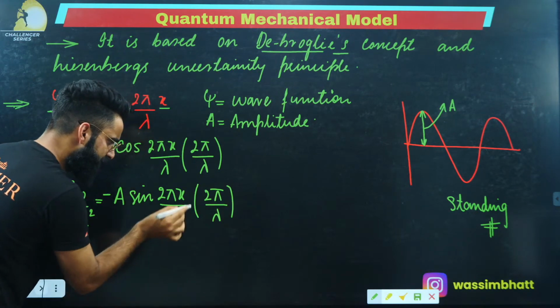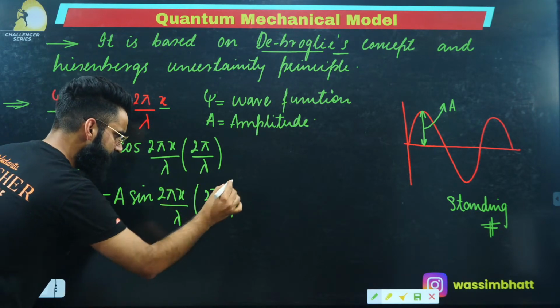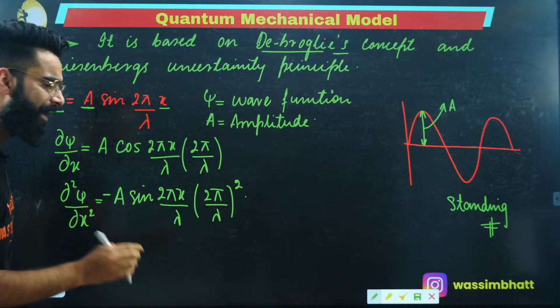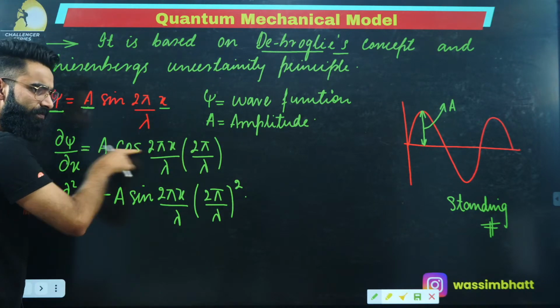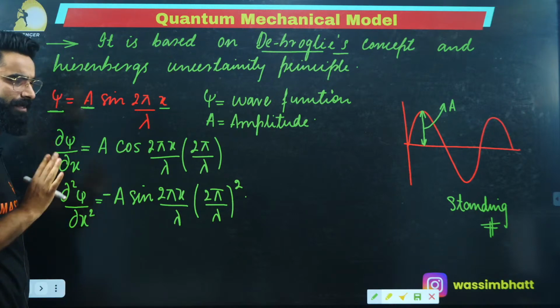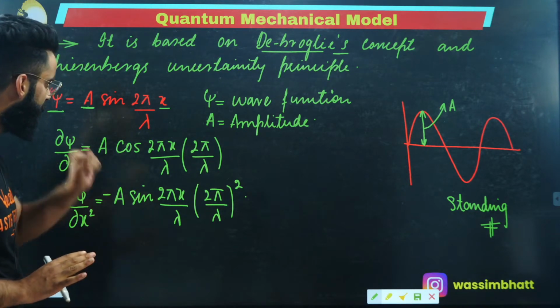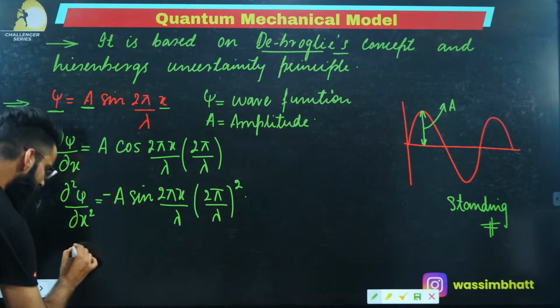Differentiating the inner part as well, it becomes (2 pi divided by lambda) whole square. I simply differentiated this equation with respect to x again. Now we will see what I'll be getting.